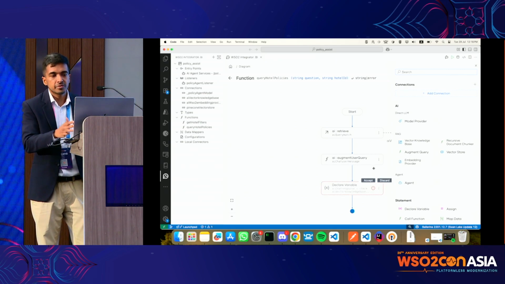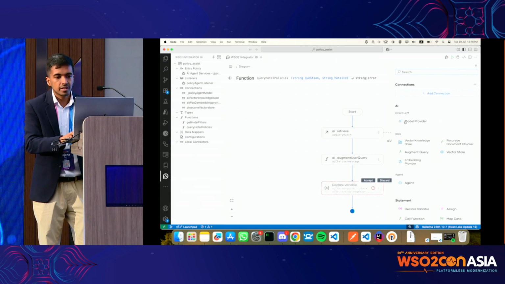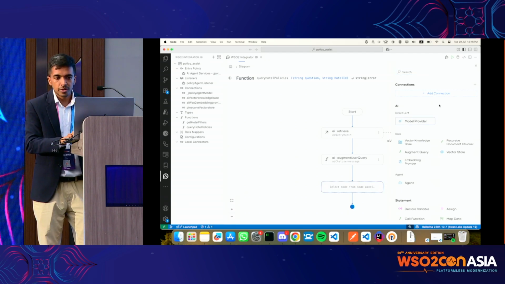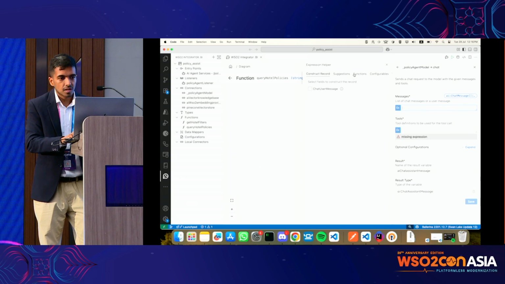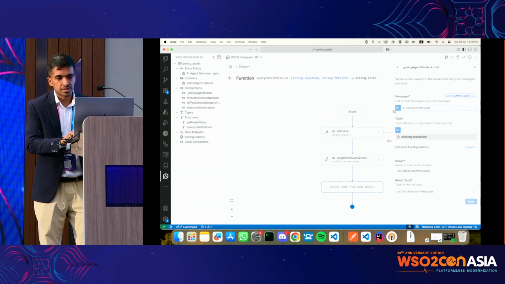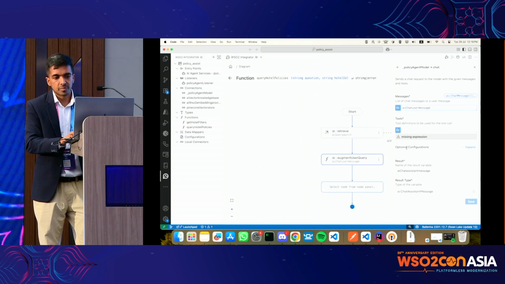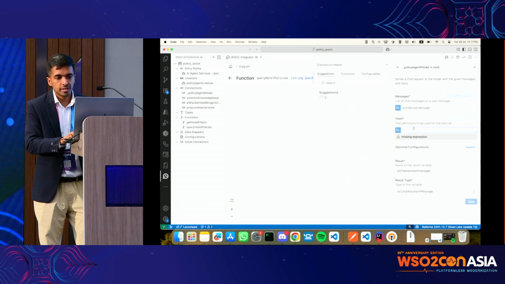Now what we have to do is call the LLM, the generation part, right? We already have the model created. I'm going to select chat in this case. We already have the user message, which is written by the augmented query. I don't need any tools here, right?